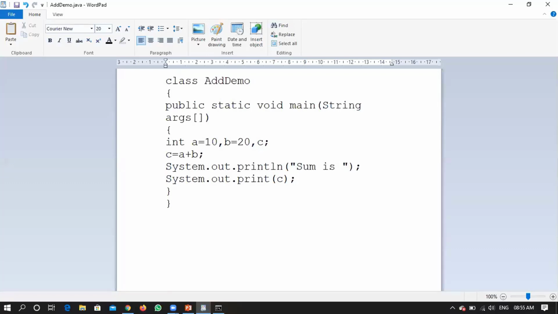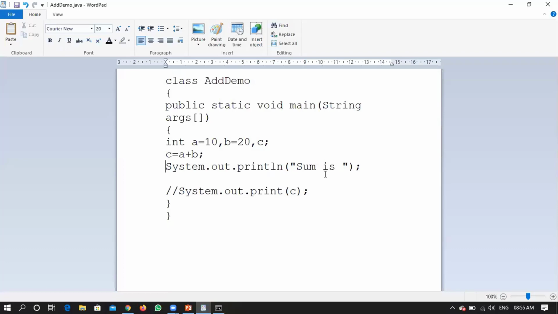Let me just comment this part. I hope you can easily understand what a comment is. This statement will not be executed. Now, I don't want to print this statement in this particular format. I wanted to print this answer something like this.